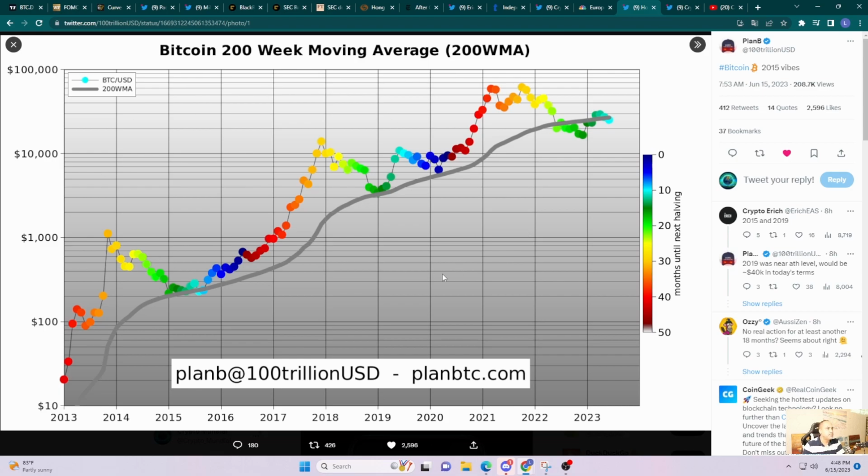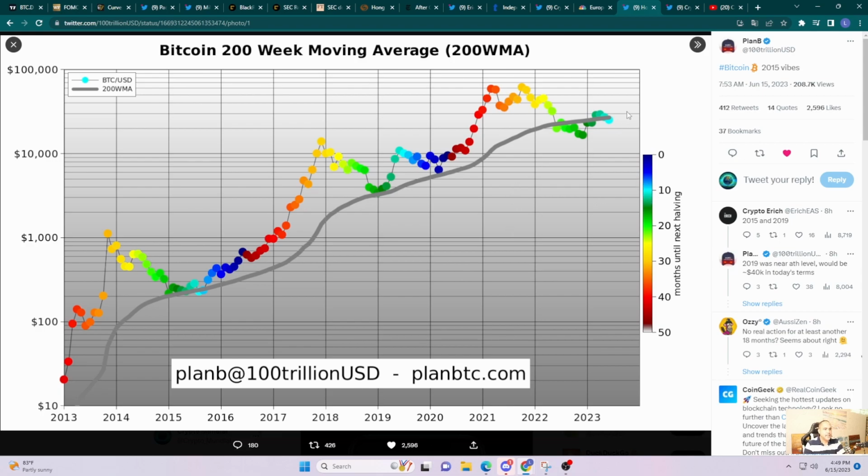But this graph is pretty interesting here, right? Just to give you a little bit of detail, all these dots here represent a month, and it's color coded as we get closer to the halving. It goes from red after the halving all the way to dark blue. Dark blue signifies 0 months to the halving, so that's when the halving actually occurs. As you can see here, we've been transitioning from the dark green into the very light blue, so we're in this area around 10 months or so from the halving.